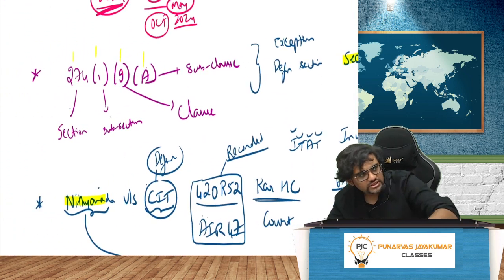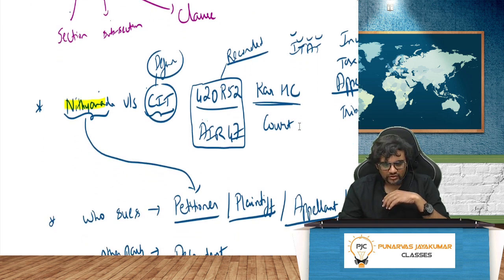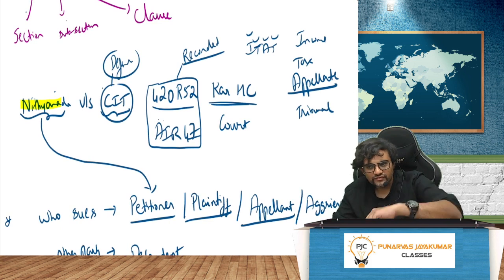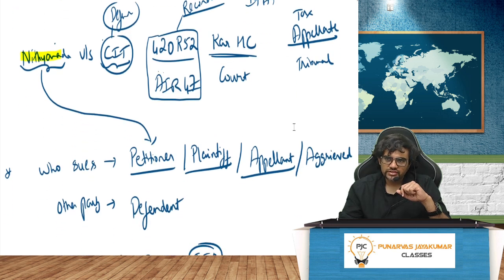Then in many cases you would be seeing, for example, Nityananda, do you know who is Nityananda? Nityananda versus Commissioner of Income Tax, 420 or 52, like that you would have seen the numbers. It's called a citation. Then KARHC, you would have seen. How do you read that? Basically, the first name will always be the petitioner or the appellant or the aggrieved party, whoever has put the case. Basically, the person who has put the case is called the petitioner. So his name will always be first, right?